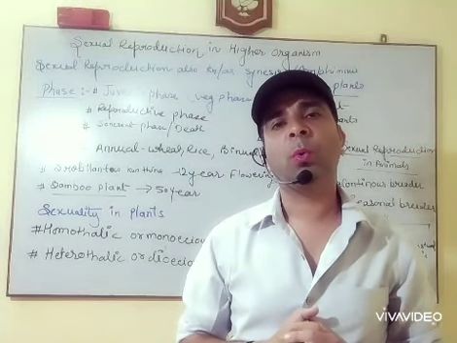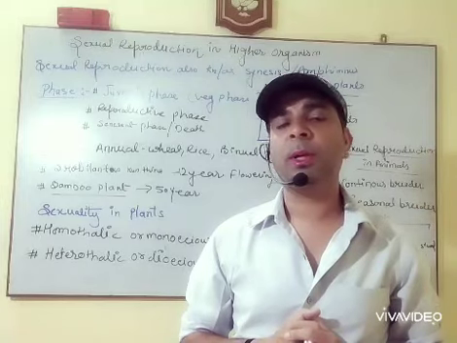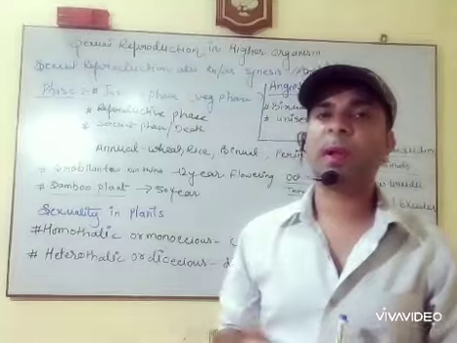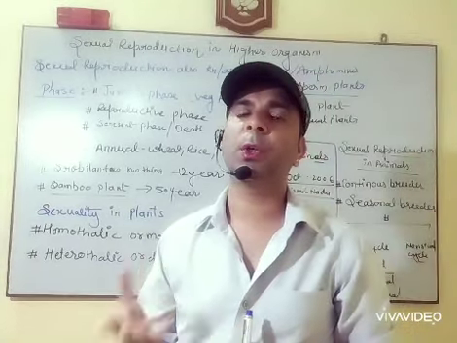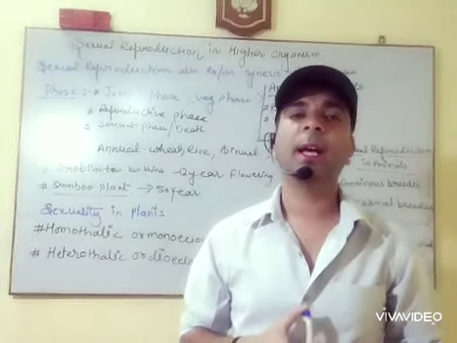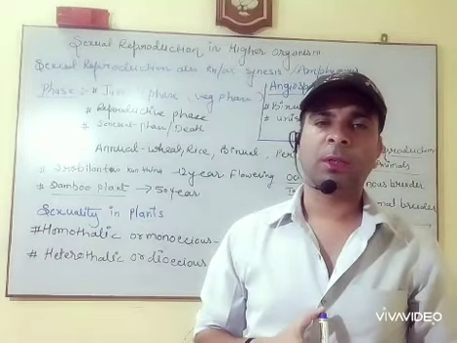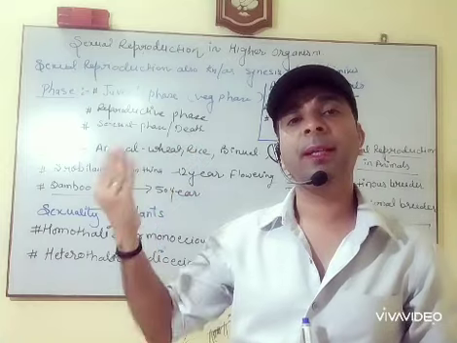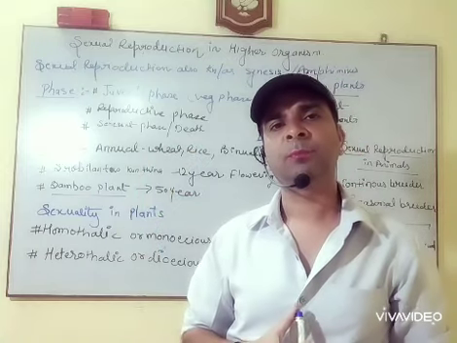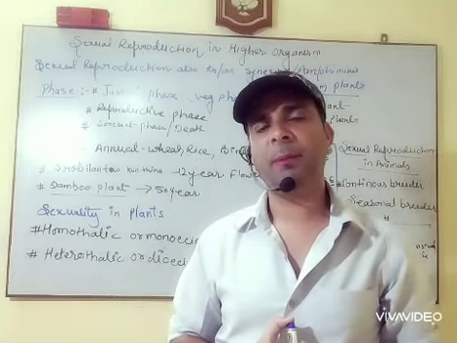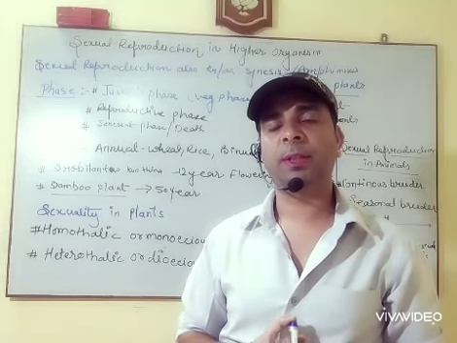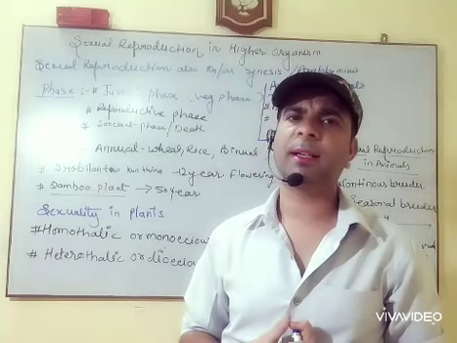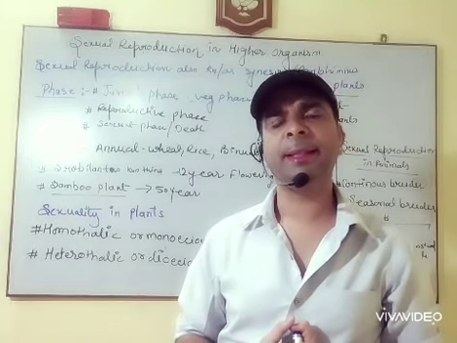the organism which completes its life for only 1 year is known as an annual plant, like wheat and rice. Okay, those plants which complete their life cycle in 2 years are known as biennial plants. And those organisms which complete their life cycle in many years, बहुत साल तक जीते हैं, are known as perennial plants, like neem, tulsi and banyan tree. Many plants can span their life for many years.